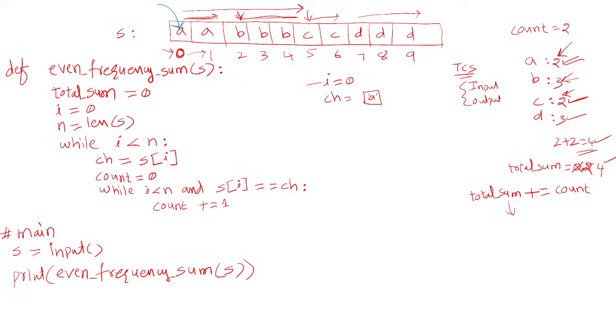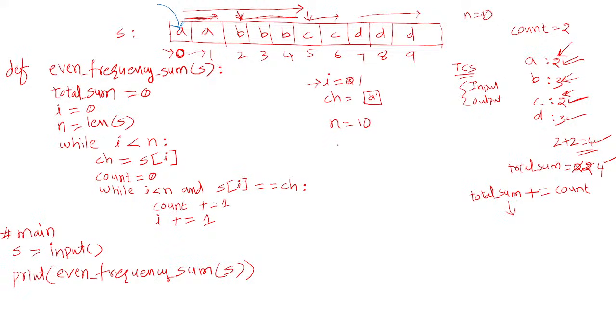Now we need to go to the next index. Where are we storing that index? In the variable called i. Now I need to increment the i value, so I say i plus equals 1. Now i becomes 1. Then the loop repeats and goes up. Now it checks 1 less than n. What is the n value here? The n value is 10, the length of the string.